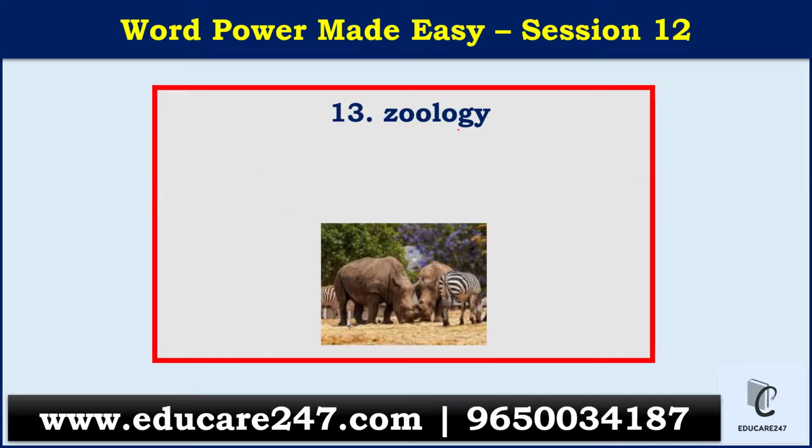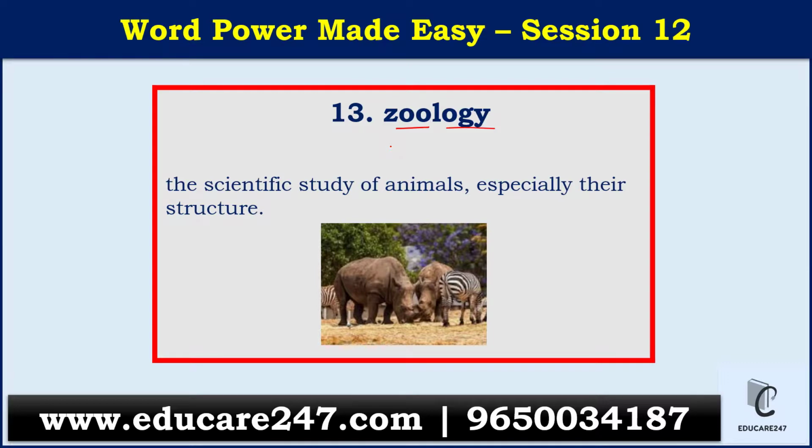Next is zoology. Zoo is animals and logy is study. So you could straight away see it's the study of animals. Even in your previous session we had the word zoologist, who studies zoology. So scientific study of animals, especially their structure and even nature, characteristics, etc. will be termed as zoology.